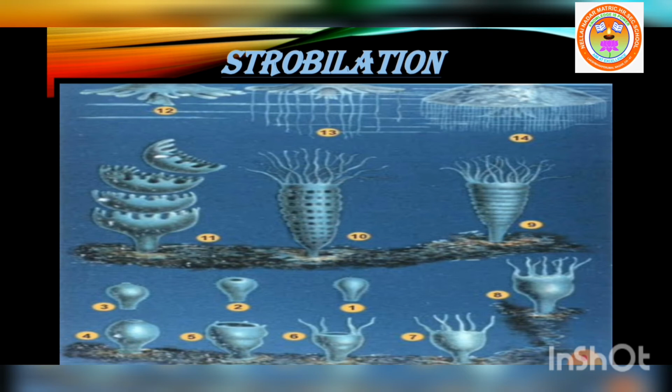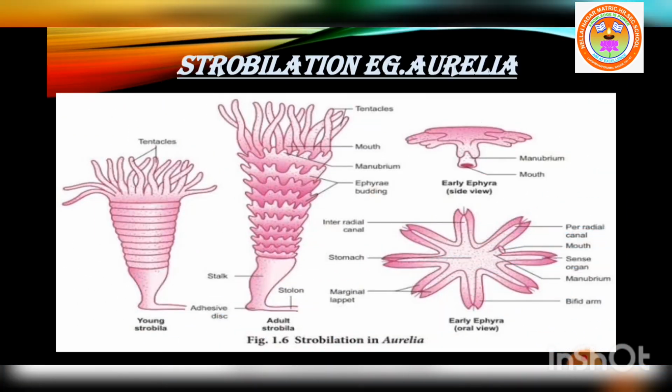This is called strobilation. A very good example for strobilation is Aurelia. In the process of strobilation, several transverse fissions occur simultaneously, giving rise to a number of individuals which often do not separate immediately from each other.